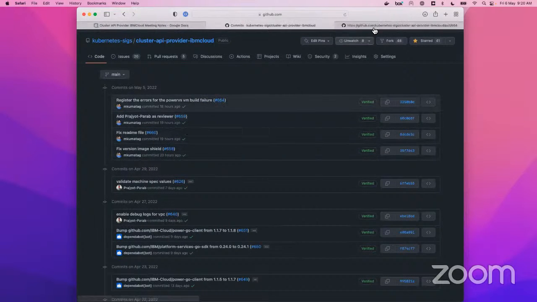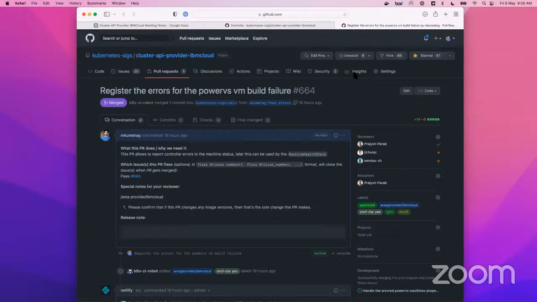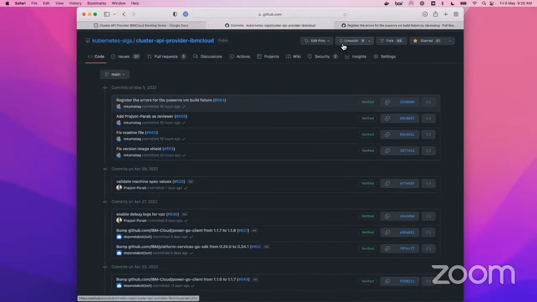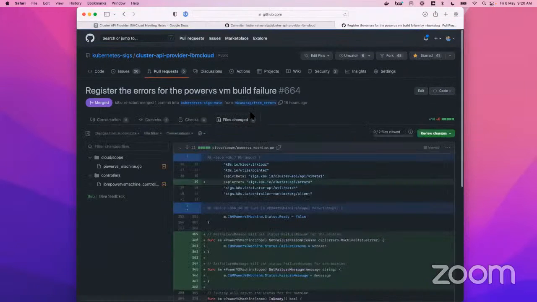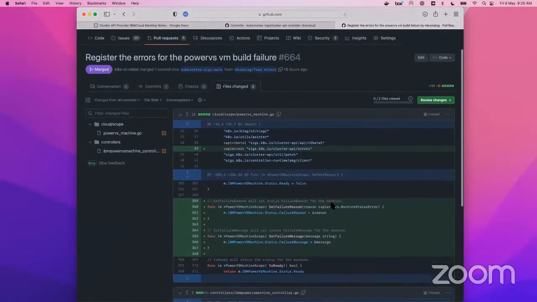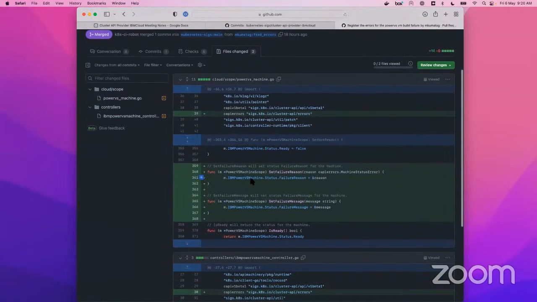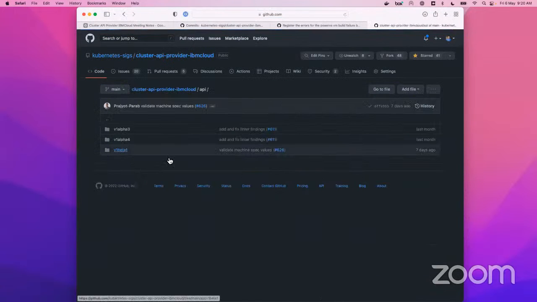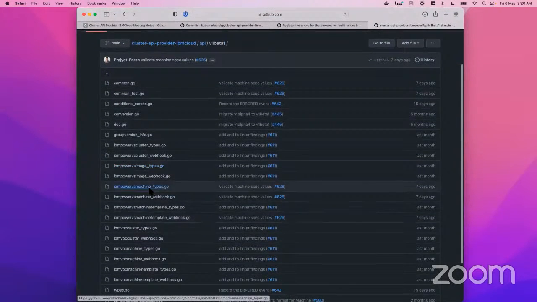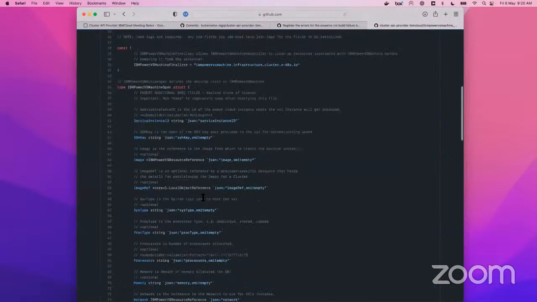Another quick change went in for registering the error. In the machine spec status, we have something called failure reason and failure message. Let me go to that API spec first, for the machine types.